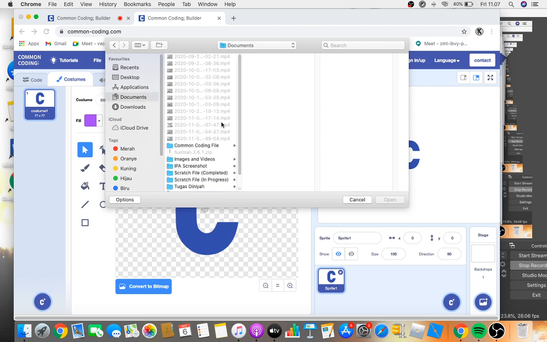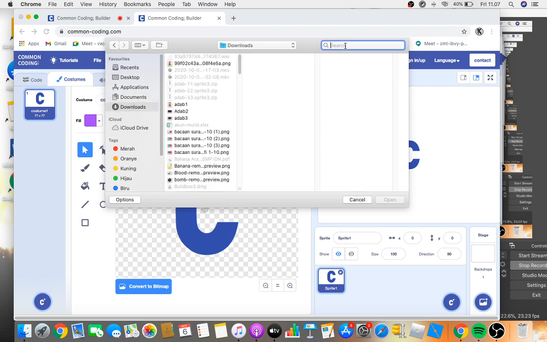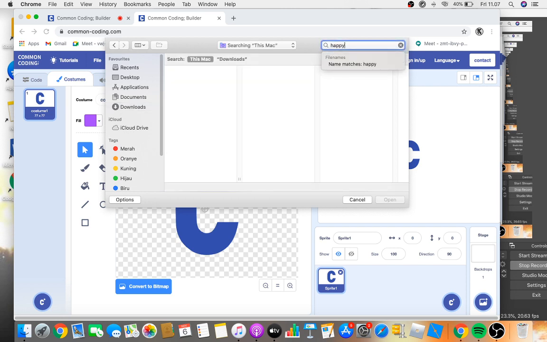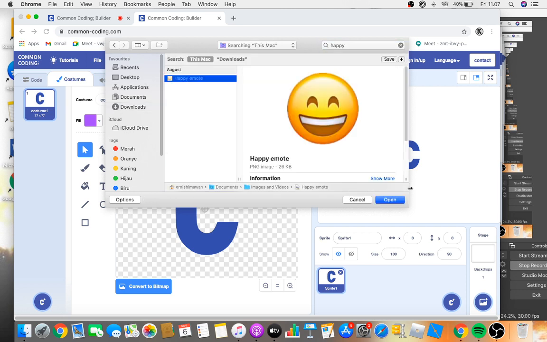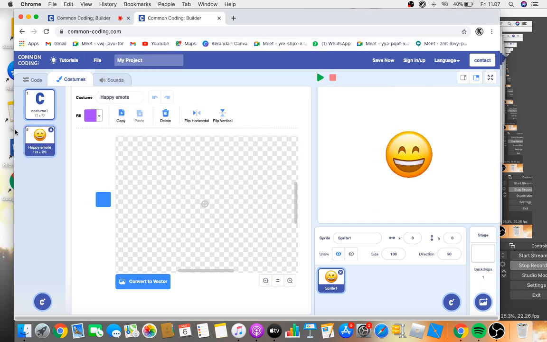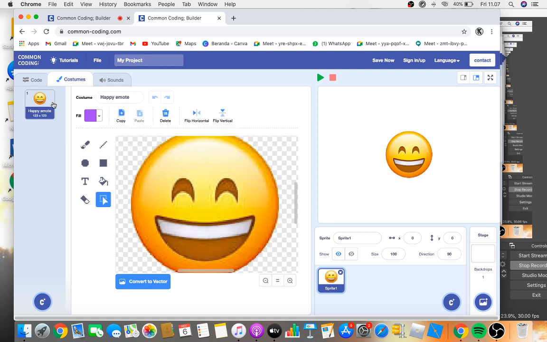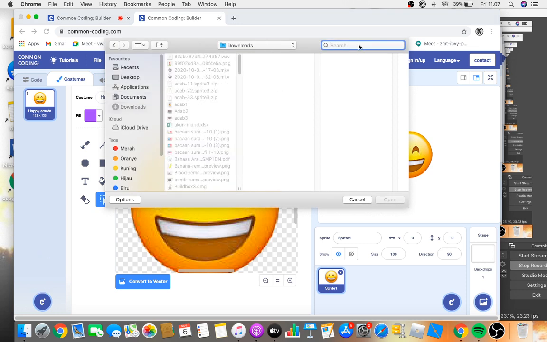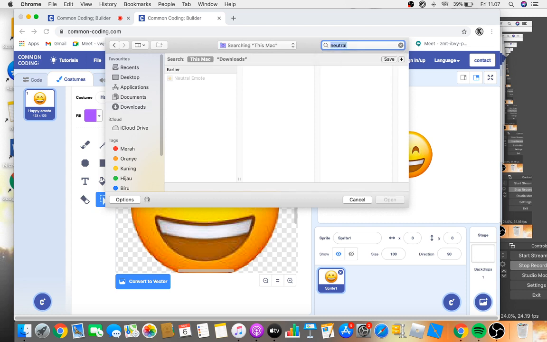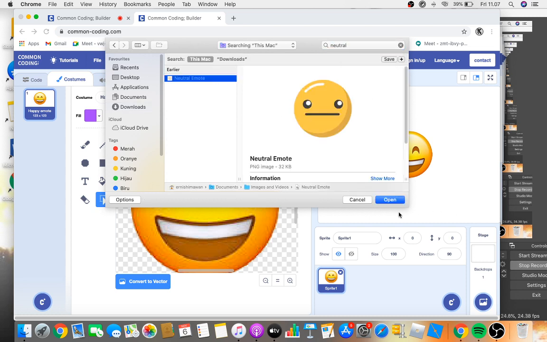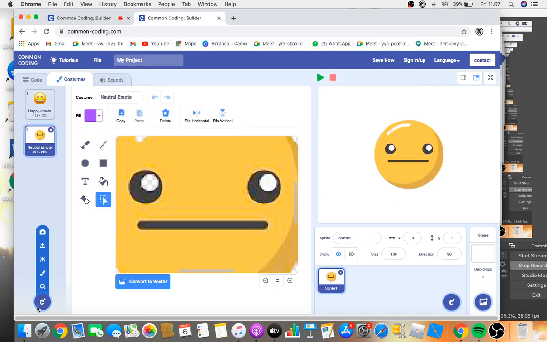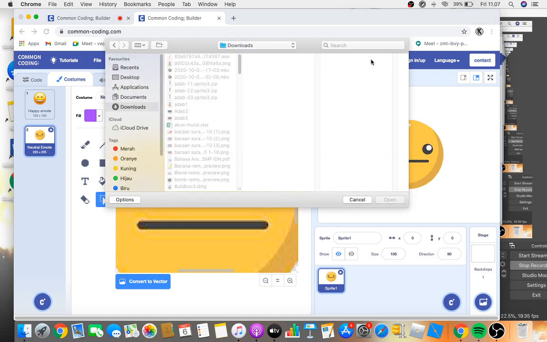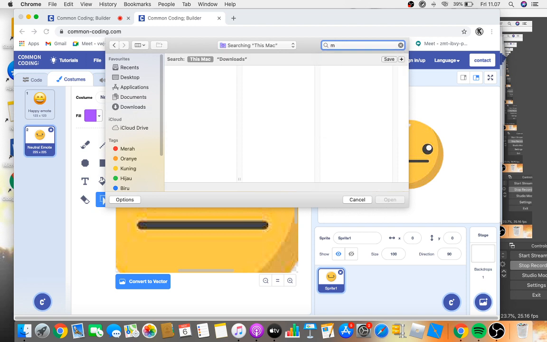I mean 3 images, like happy. There is a happy emote. Make it PNG. Remove the background. Okay, this is the happy one. And then let's find neutral. Neutral. Yes, neutral emote. And then mad. Angry.